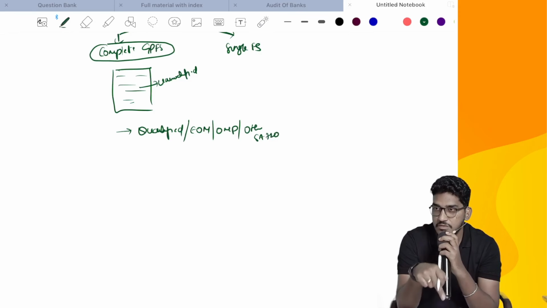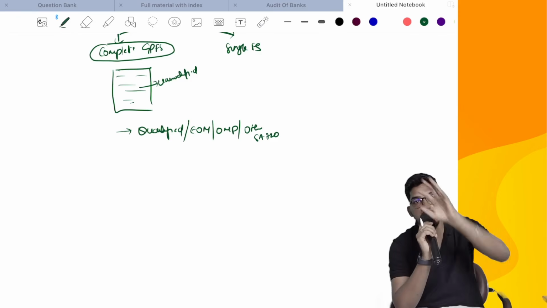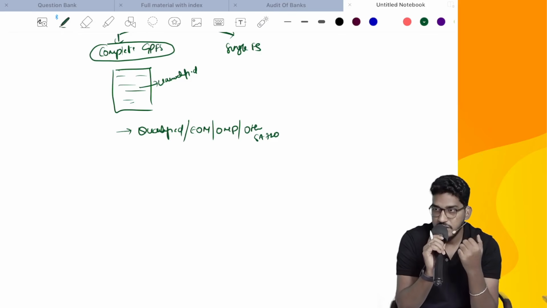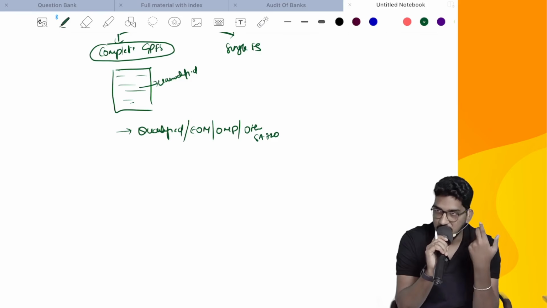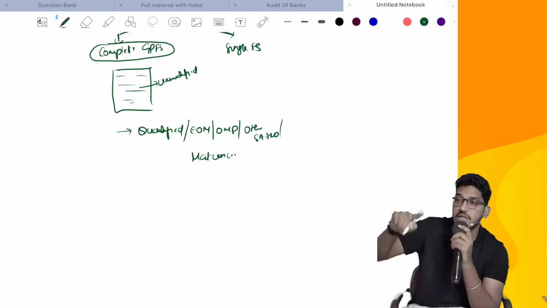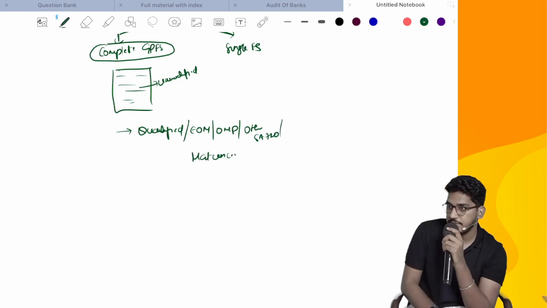Where is it there? In which report is it there? This information is there in the audit report of the complete financial statements. What is that? Either a qualified opinion is there, or in that report an emphasis of matter paragraph is there, or an other matter paragraph is there, or an other information paragraph is there, or even a material uncertainty relating to going concern paragraph as per SA 570.